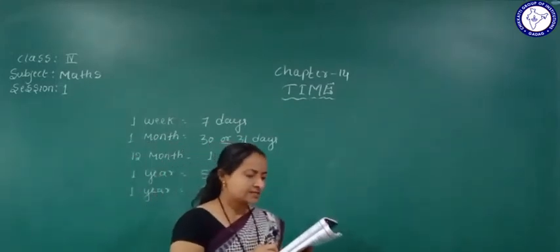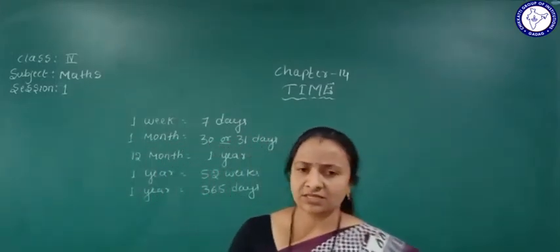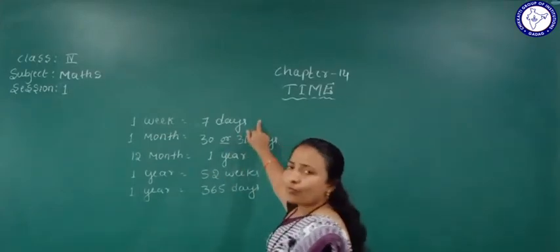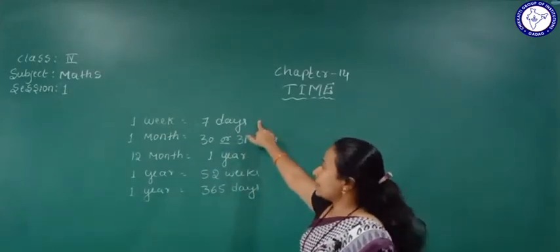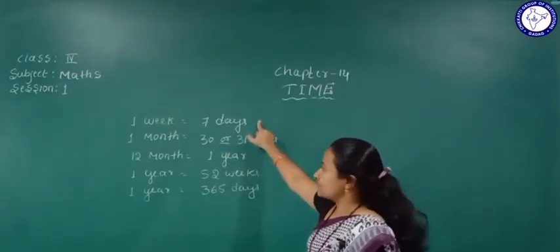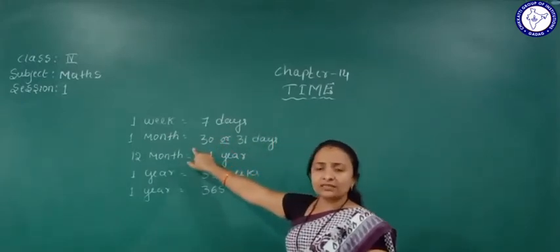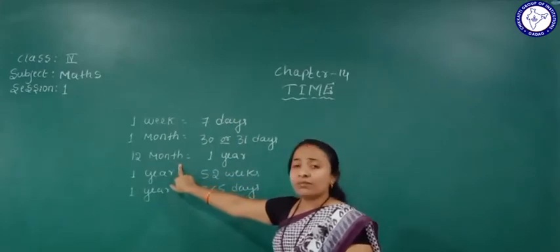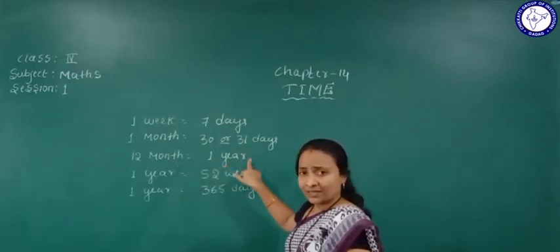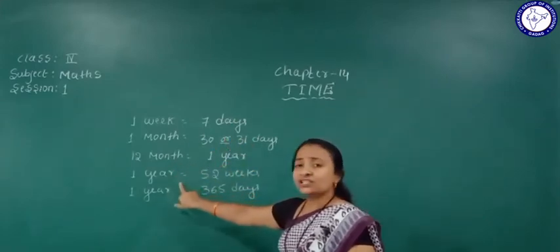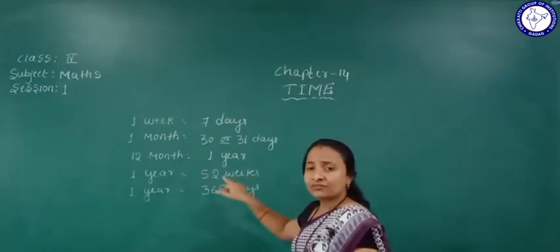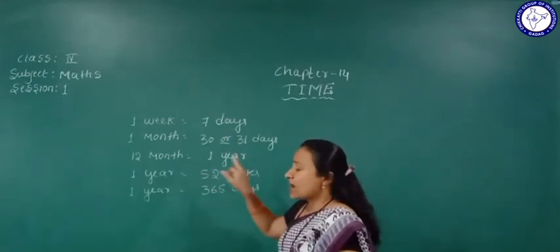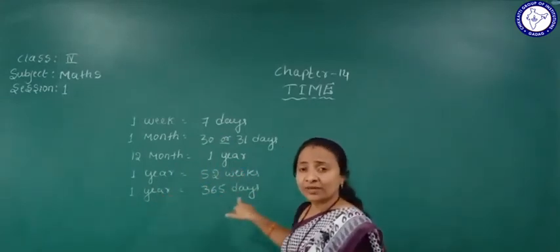So in a week, 7 days. In a month, 30 or 31 days. 12 months is equal to 1 year. 1 year is equal to 52 weeks.